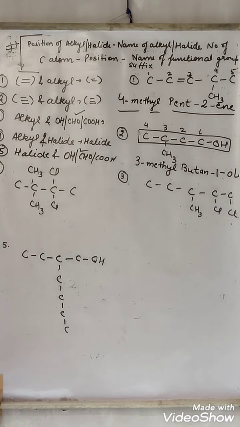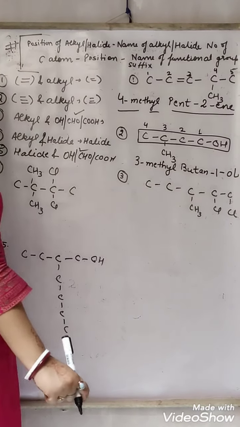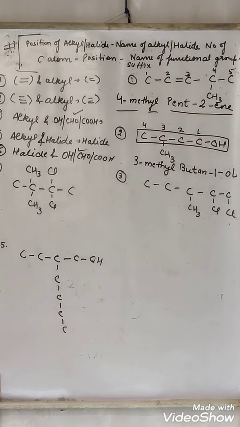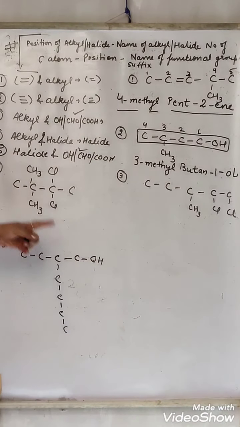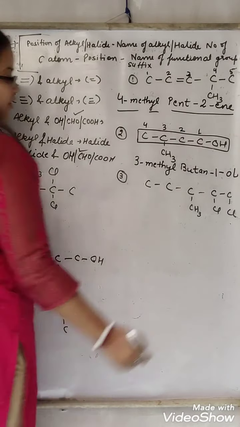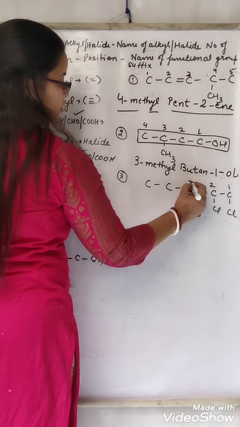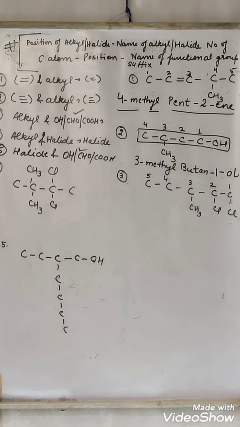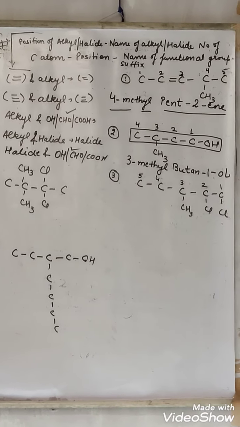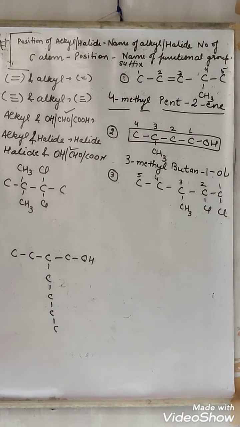Alright. Now the next one. Now in the third, what is present? Chlorine, that is halide, and alkyl. So for halide and alkyl, preference will be given to halide. So numbering will start from there: 1, 2, 3, 4, 5. Now the halide is also told in the prefix, and that alkyl also. So now the naming should be done according to alphabet.